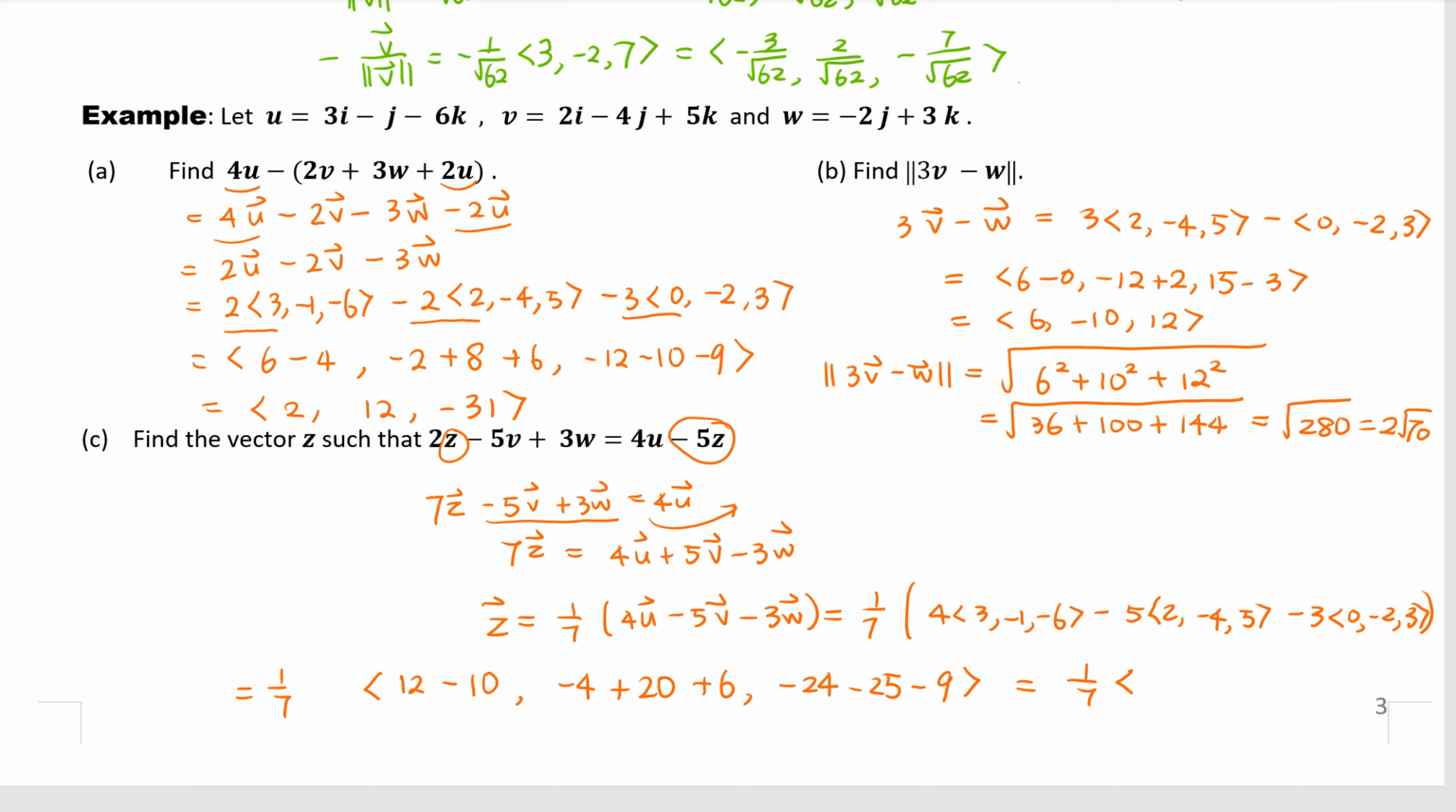Oh, I just realized I made a mistake. Here it was plus, but how come I made it minus? So yeah, it's very important to check our work. You see, I found my mistake here, and then it changed everything. Okay, so let's see.